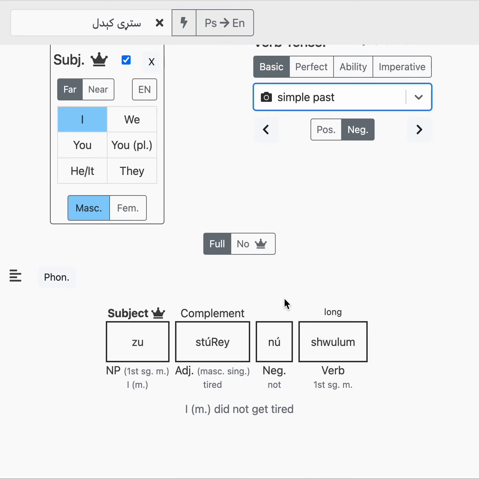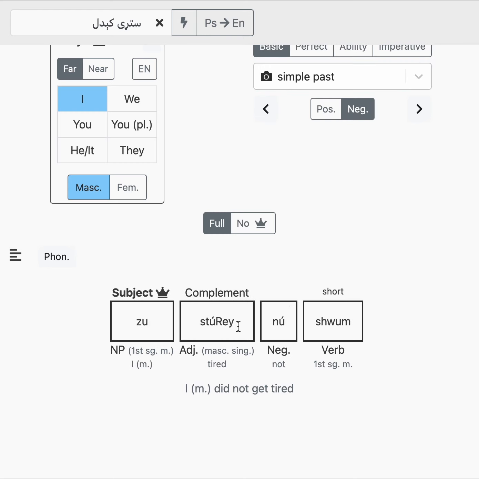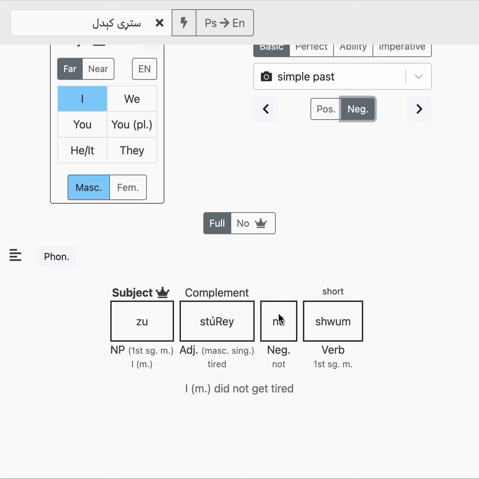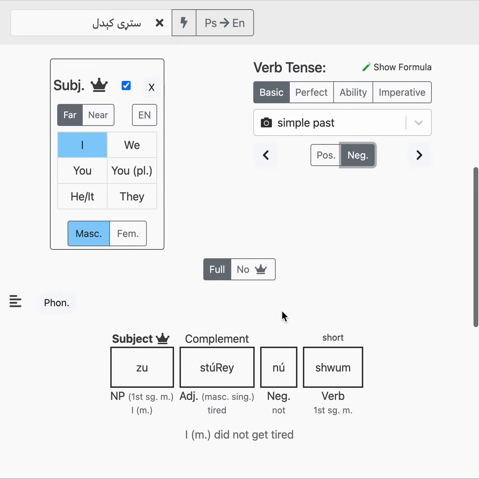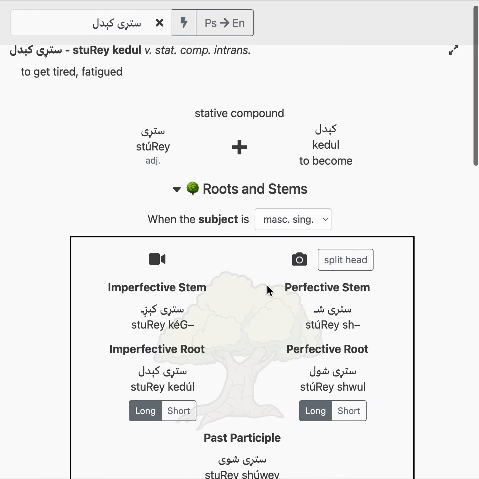But let's go on to the perfective side, and let's do a simple past, then watch what happens. These two things are split apart. Za sturdy shwam, I got tired. Za sturdy nishwam, I did not get tired. So we can see that these verbs are made up of a complement and a verb.